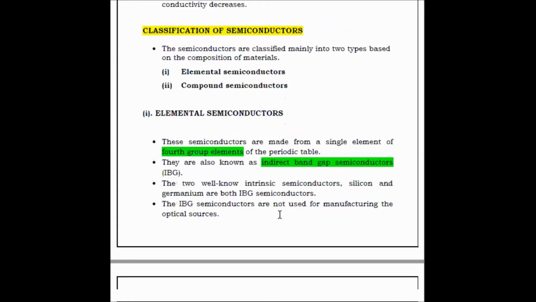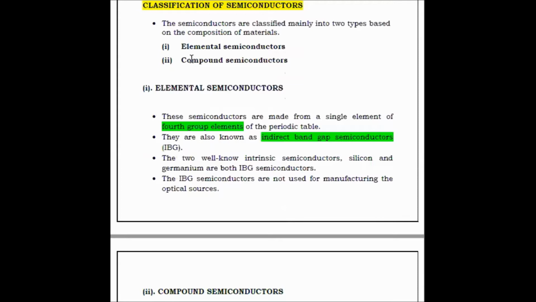Classification of semiconductors. Classification means types. Here the semiconductors are broadly classified into two types based on the composition of materials, that is, based on the addition of impurities. The first classification is elemental semiconductors. The second classification is compound semiconductors. What are elemental semiconductors and what are compound semiconductors? Let's see the first one, elemental semiconductors.